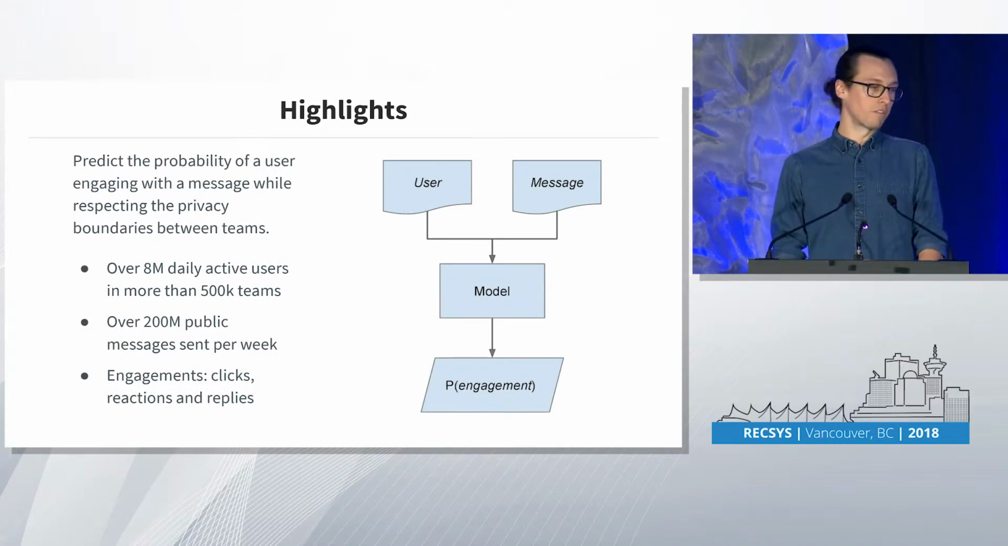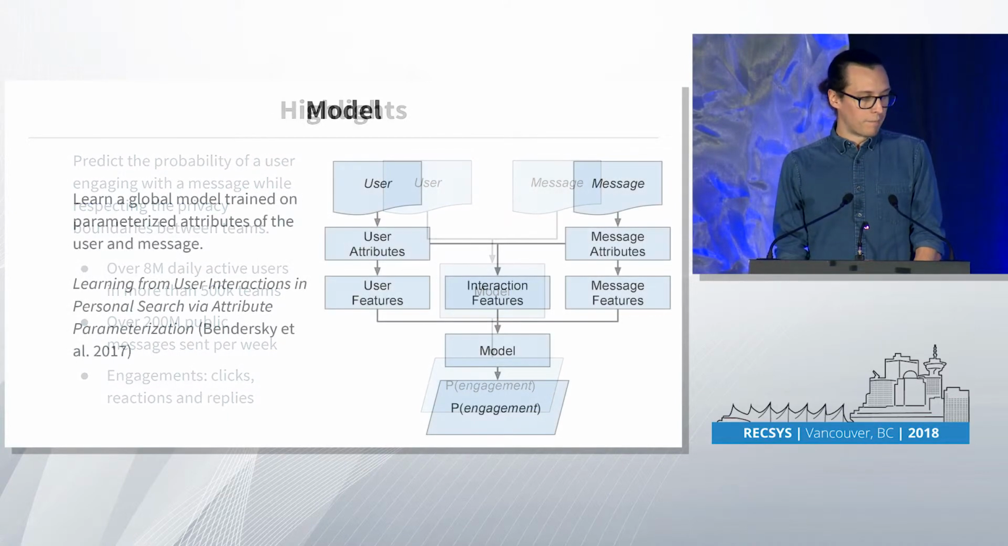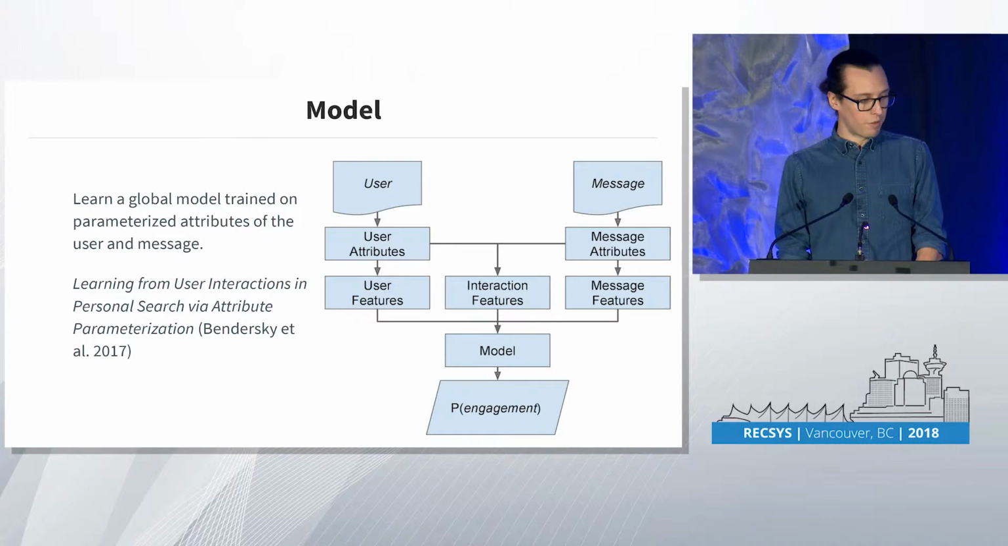So we use engagement as a proxy for importance, and we're basically trying to build a model that predicts how likely a user is to engage with a given message. Then we can recommend to the user the 10 messages they are most likely to engage with. Again, we have 8 million daily active users, 500,000 teams. We have over 200 million public messages sent per week. So that's our candidate set.